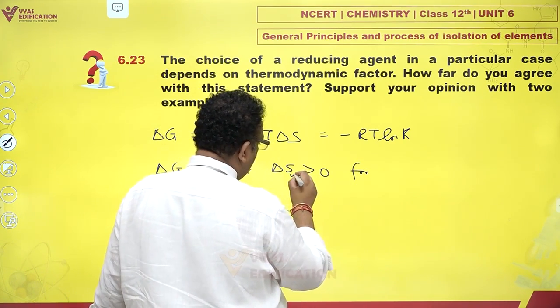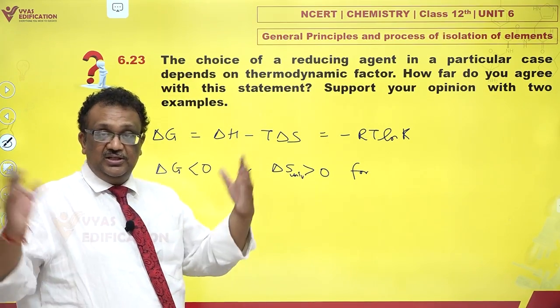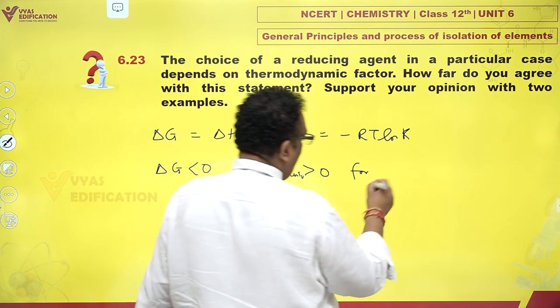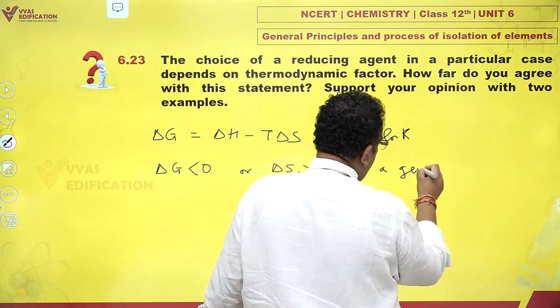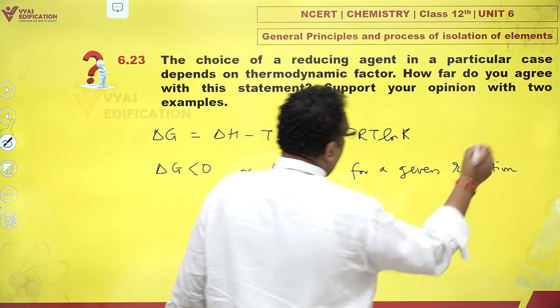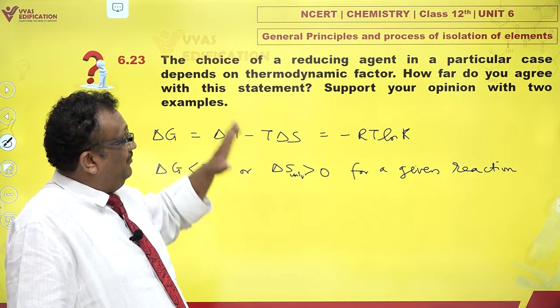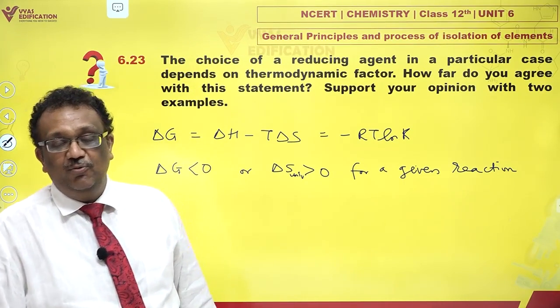This is delta S of the universe. Delta G is only for the system, delta S is for the entire universe. It has to be positive for a given reaction. If we can ensure this criterion is met, then we can say very well that a reaction would be feasible.